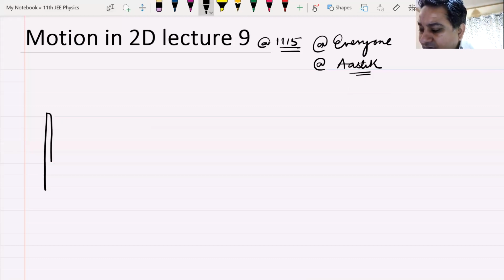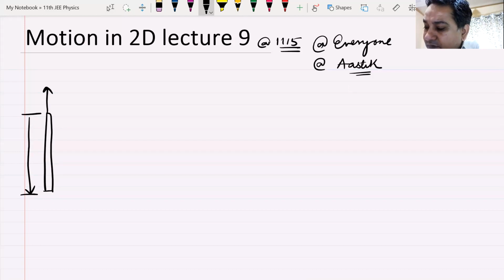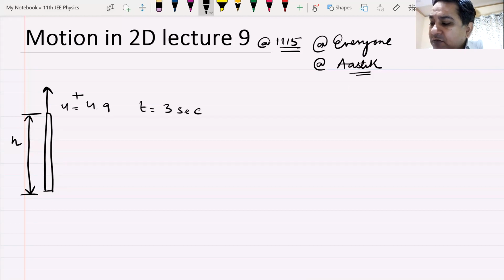The question is this. It is thrown like this. This is the height that you are supposed to find. u is given as 4.9, so it is plus 4.9. Time is given as 3 seconds. It is going from A to B. That's it. From A to B, you apply the equation.